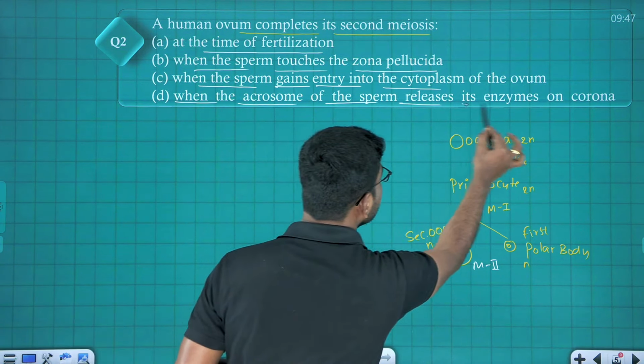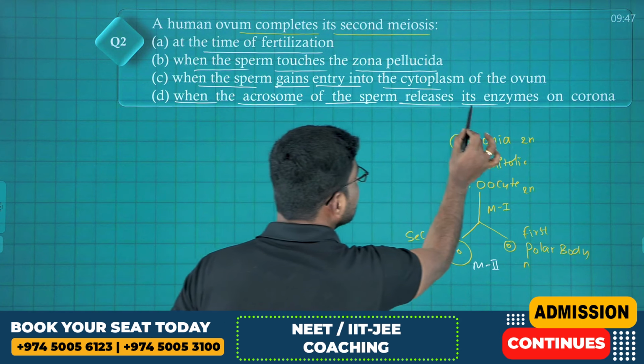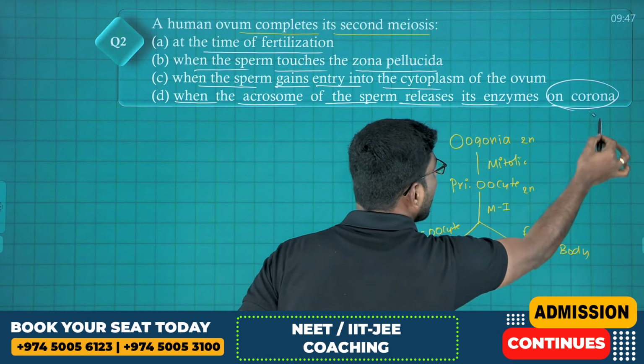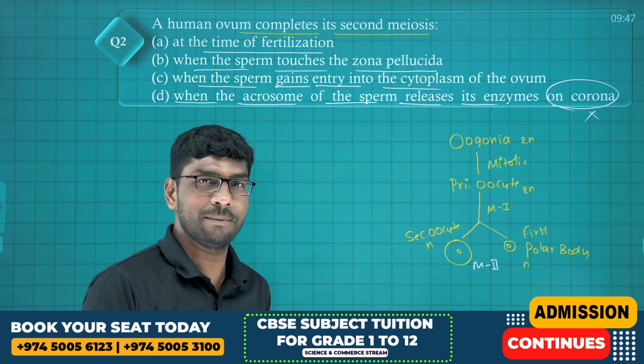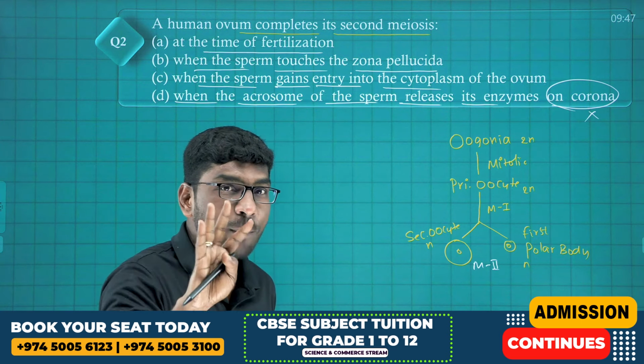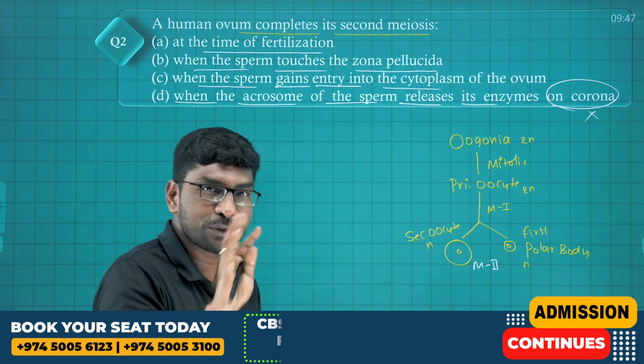If you read NCERT carefully, line by line, it is clearly mentioned. When the acrosome of sperm releases its enzymes on the zona pellucida, it is not the corona radiata. Zona pellucida. So option 4 is not a correct answer.